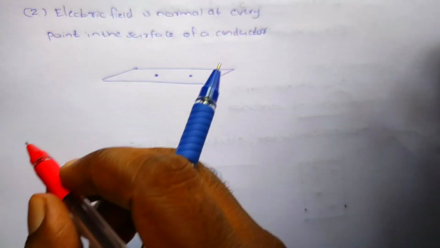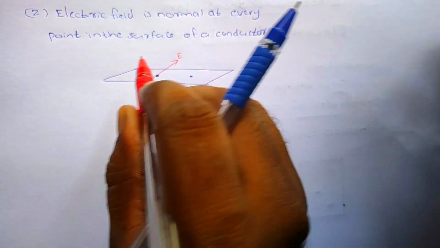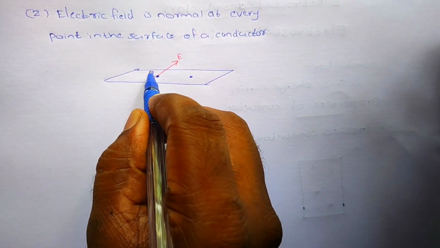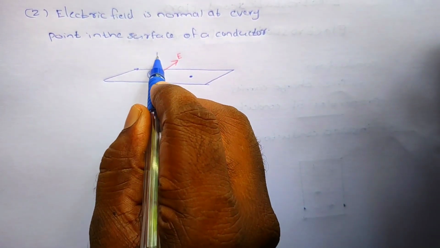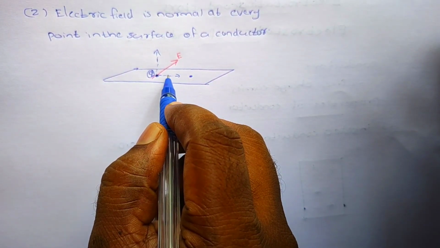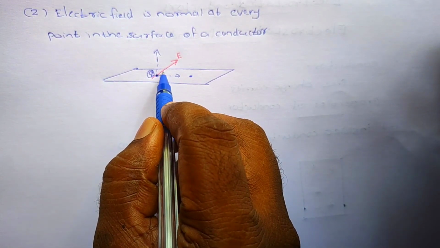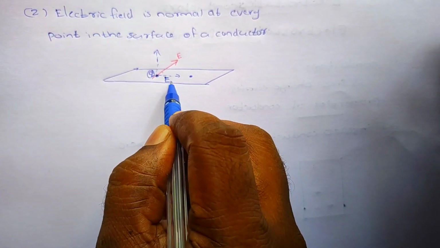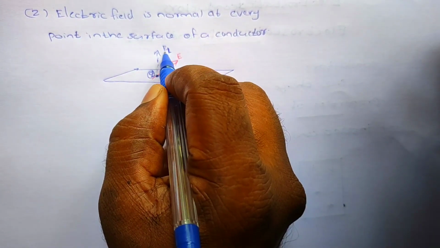Let me consider that it is not normal. That means it is making an angle. Here there is a charge Q. This electric field has two components, one in this direction and one in this direction. Clear? So this is the electric field parallel component, and this is the electric field perpendicular component.